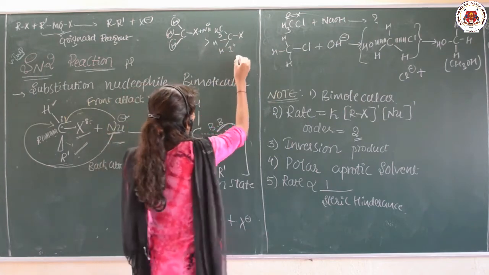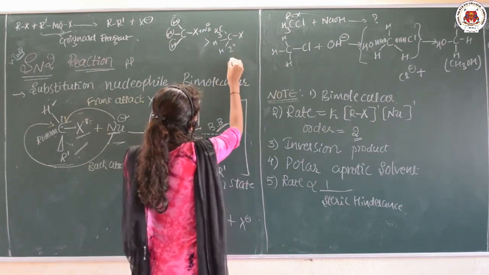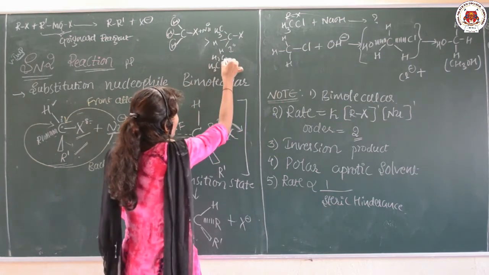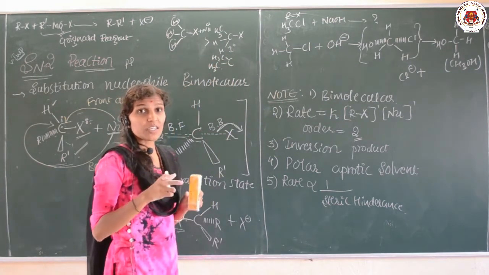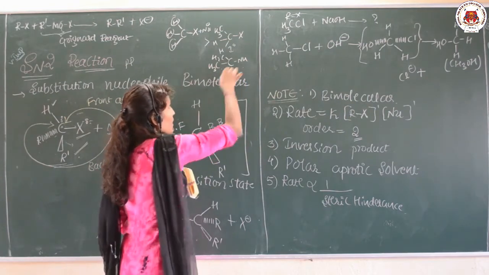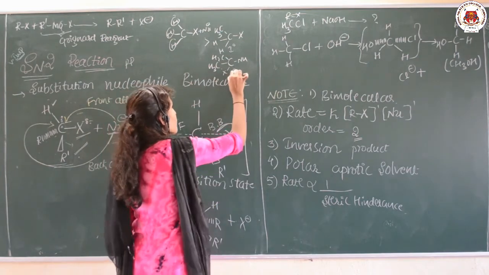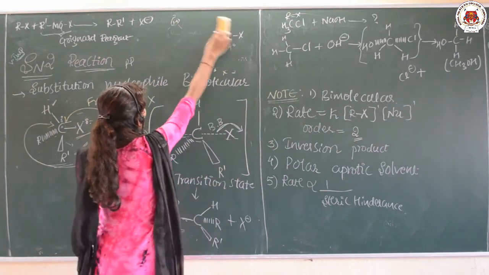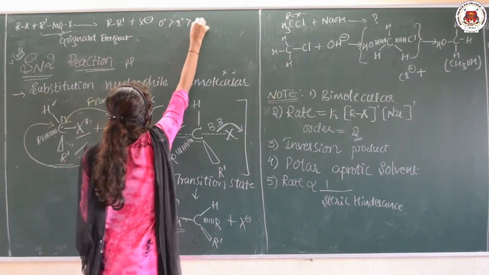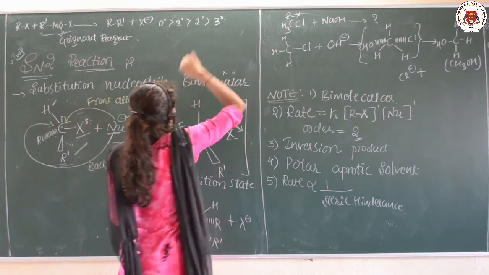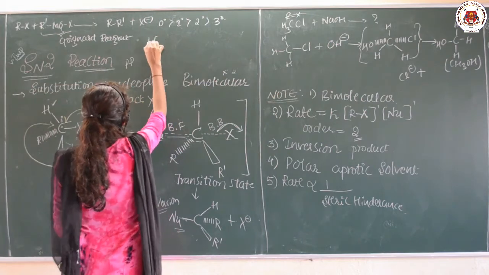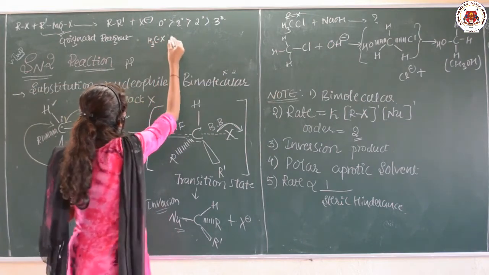Okay. Suppose I am taking 2 CH3 like this, again the groups are increasing, means the steric hindrance is more. Here the attack of nucleophile is quite difficult. Here the attack of nucleophile is quite difficult in case of secondary. Similarly, that only I will explain. 0 degree, primary, secondary, tertiary. This is the order of reactivity according to the steric hindrance. How will it be here? Like this, X it is.